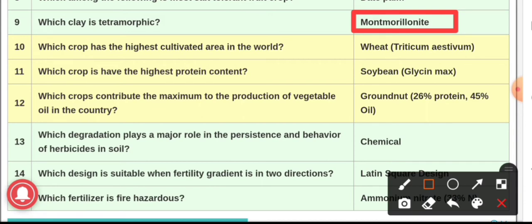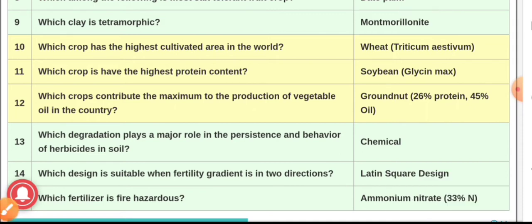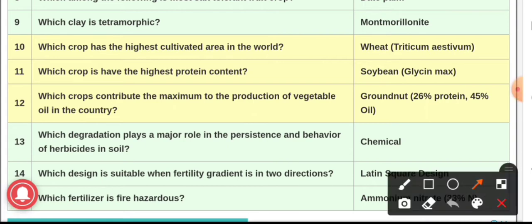Question number 11, which crop has the highest protein content? And the answer is Glycine max, that is soybean. Soybean is the crop which has the highest protein content, and soybean contains about 42% of protein, which is rich in lysine, and 20% of oil.